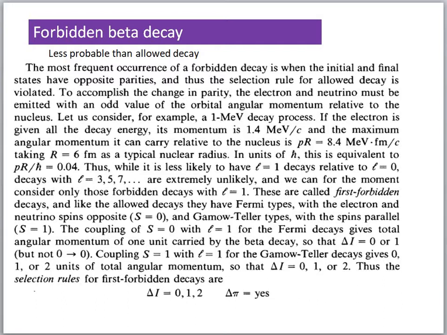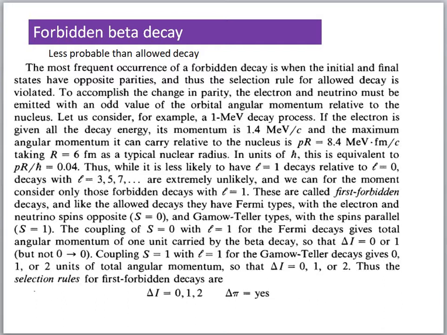Similarly, forbidden transitions are also of two types: first forbidden Fermi and first forbidden Gamow-Teller. If L is equal to 2, it is second forbidden Fermi or second forbidden Gamow-Teller. If these two are not possible, we can go for higher forbidden, that is L equal to 3, third forbidden. It can also have two possibilities, third forbidden Fermi or third forbidden Gamow-Teller, like that.